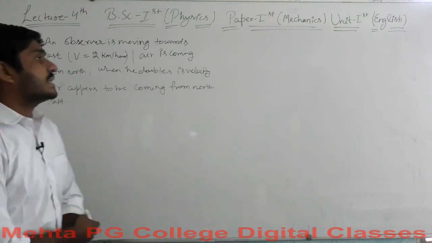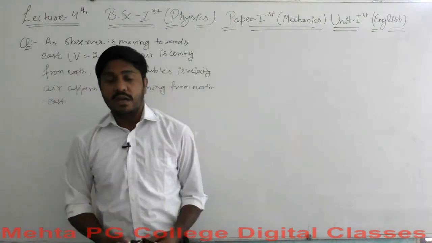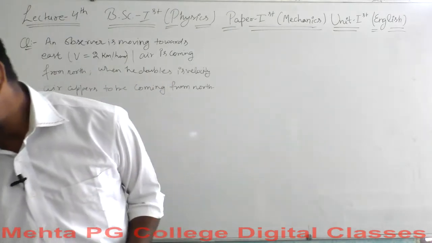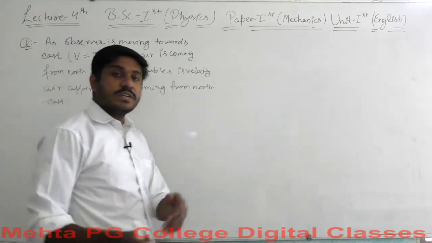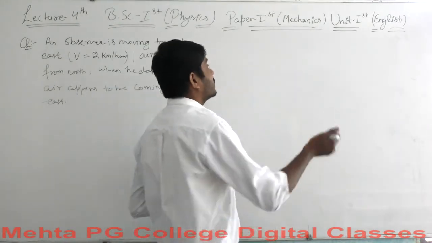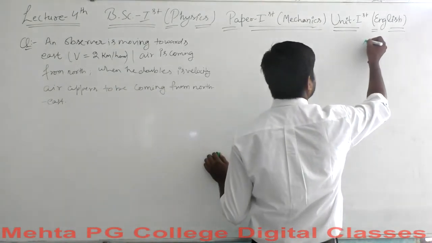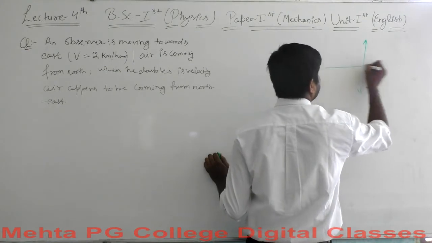Okay, so let's check out the example here and get our numerical approach, saying that the observer is moving in the east direction. So we have the axial representation in this way. This is a pretty similar example to the previous question.